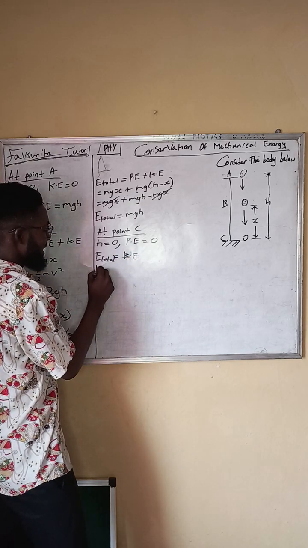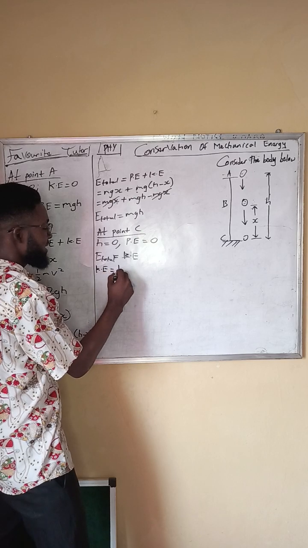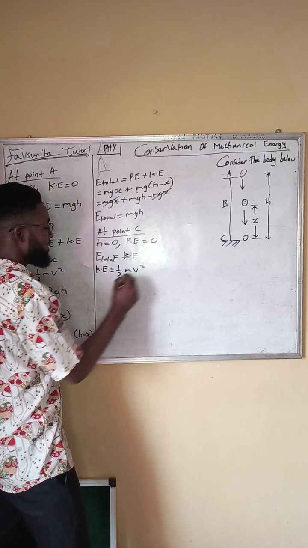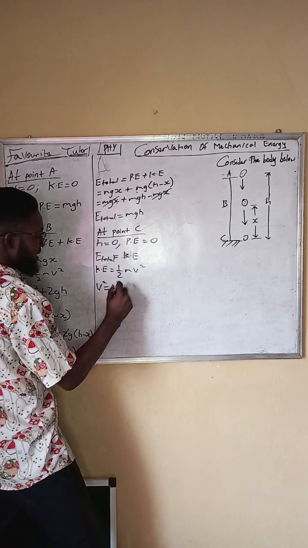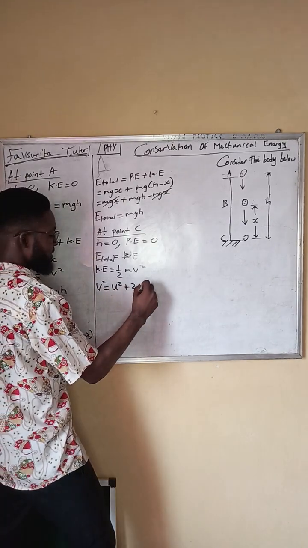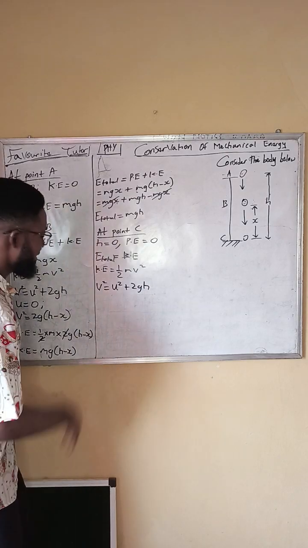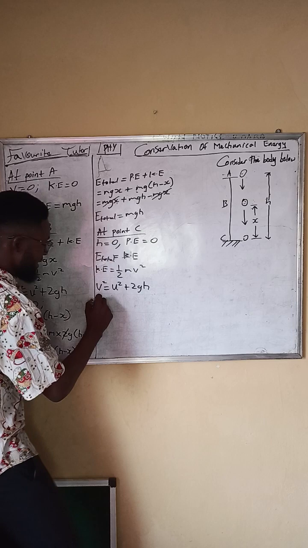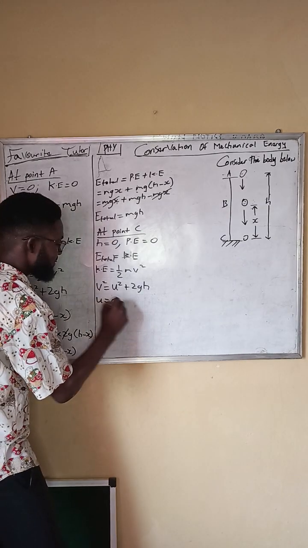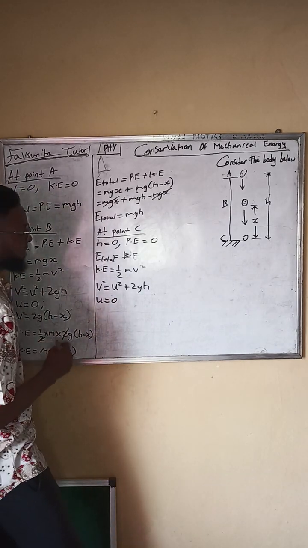And what is the kinetic energy? The kinetic energy is half mv square. All right. Let's look for the velocity. v square equals u square plus 2gh. Okay. u at point A, the starting velocity, is equal to 0.